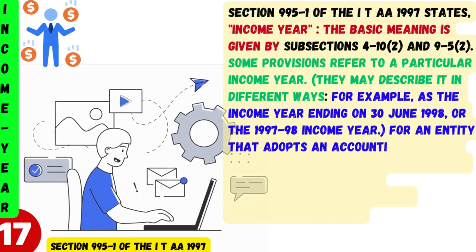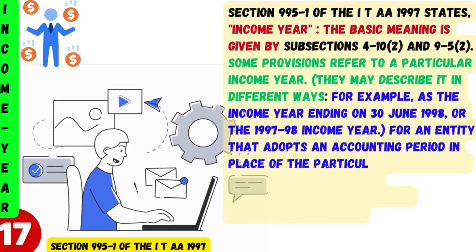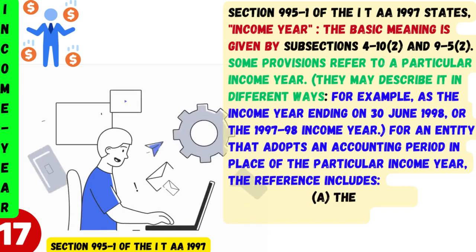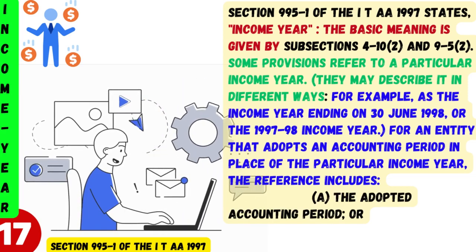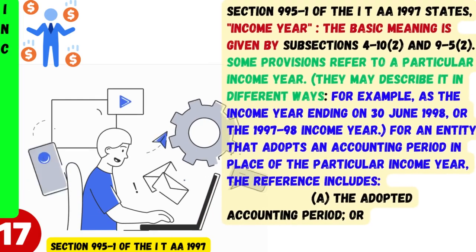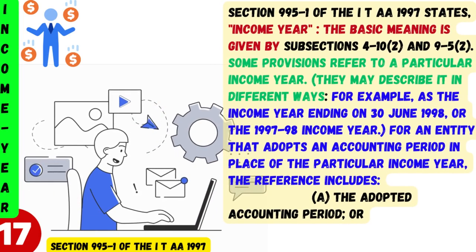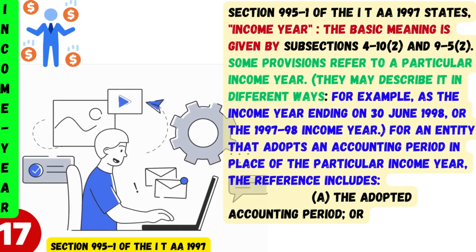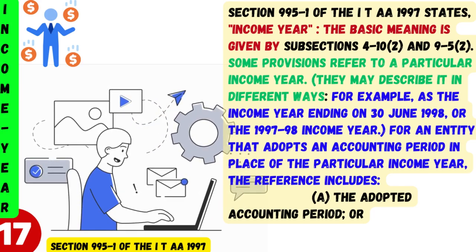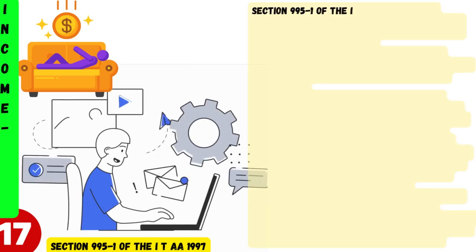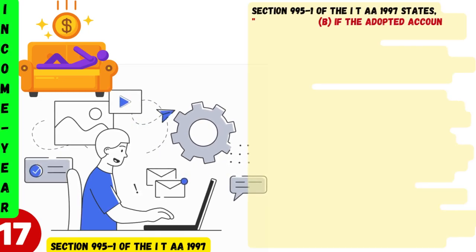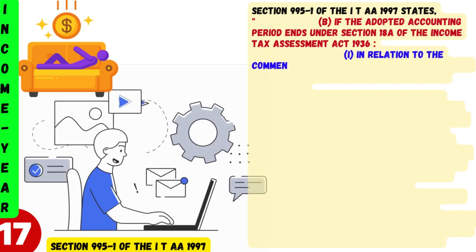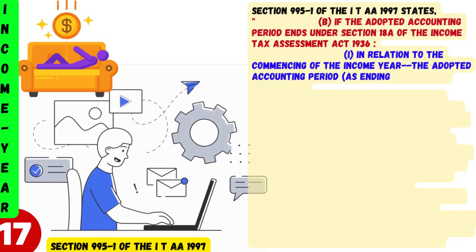They may describe it in different ways, for example, as the income year ending on June 30th, 1998, or the 1997-98 income year. For an entity that adopts an accounting period in place of the particular income year, the reference includes A. The adopted accounting period, or B. If the adopted accounting period ends under Section 18A of the Income Tax Assessment Act 1936. 1.